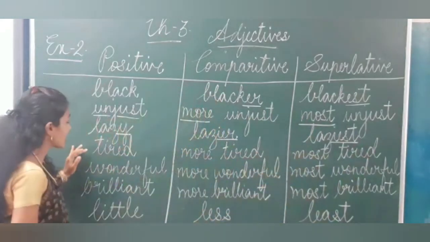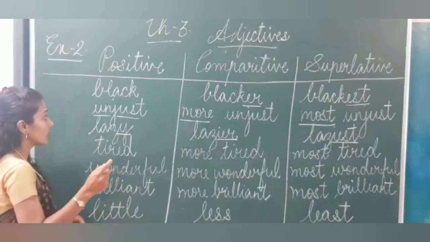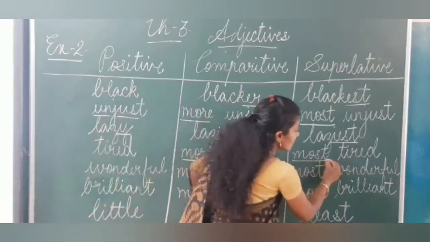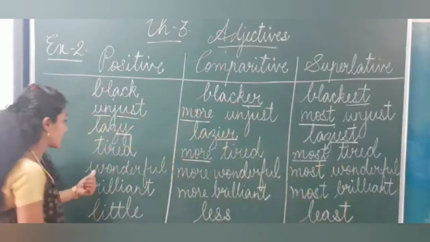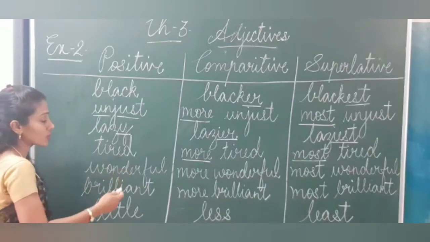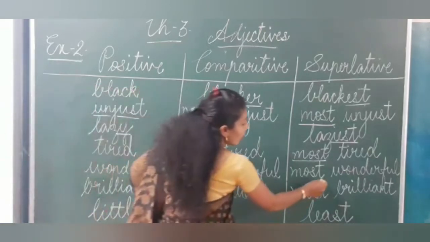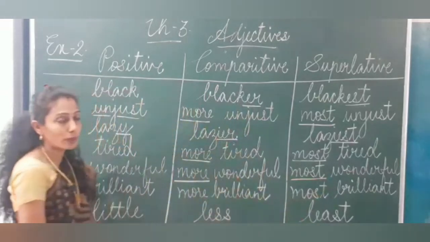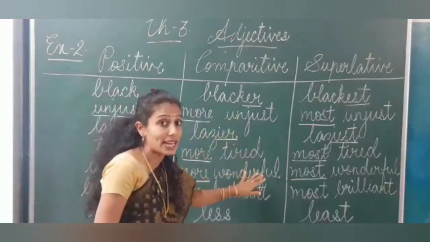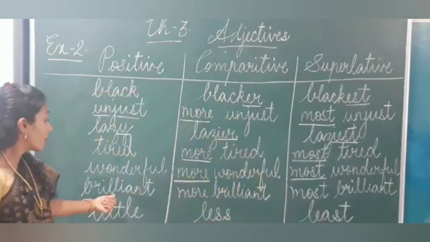Yes. Next, tired. We again have two syllables, so more tired, most tired. Next one, wonderful, more than two syllables, so we use more wonderful, most wonderful. You will not underline; this is only for you to understand what words we are adding.